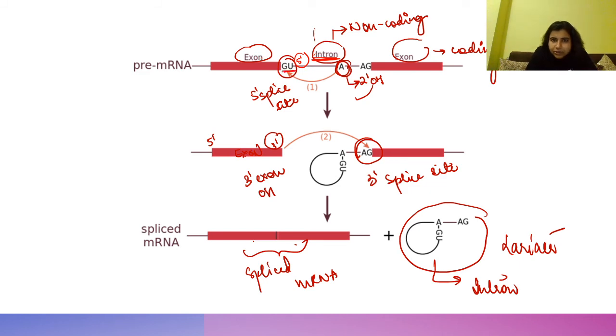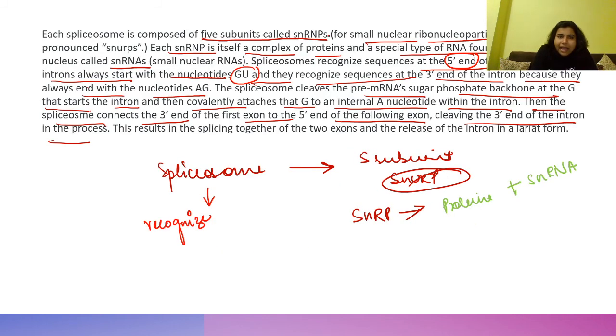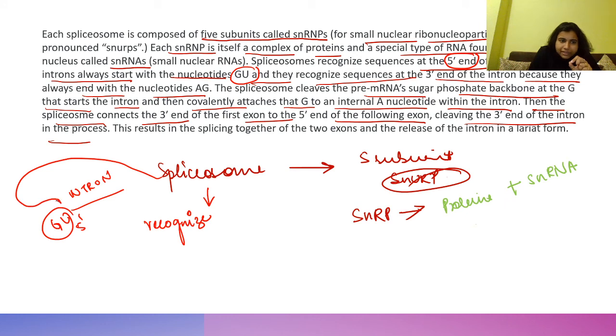This is a GU-rich intron, so the intron always starts with GU, which is its 5' end. So the spliceosome will recognize this end.